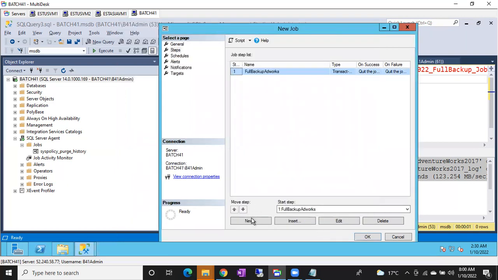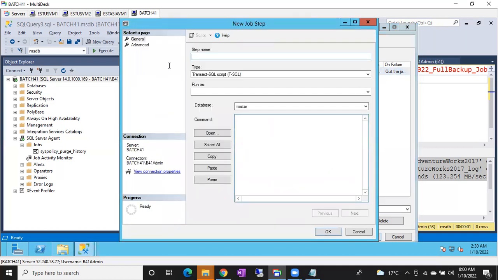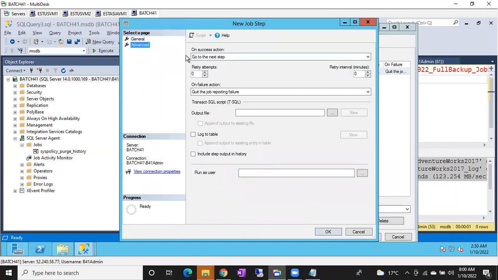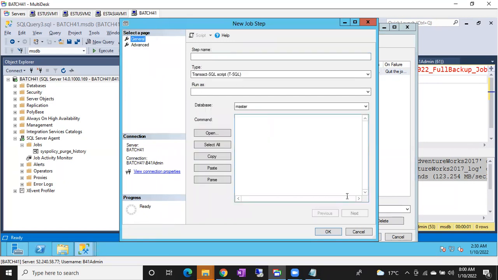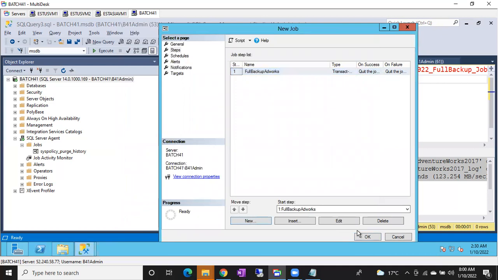If you want to add the next step, you can simply click on next step. Again, the query will be different, but the options are all the same. The query is going to be different in the next step. So you can see the next step can also be added.